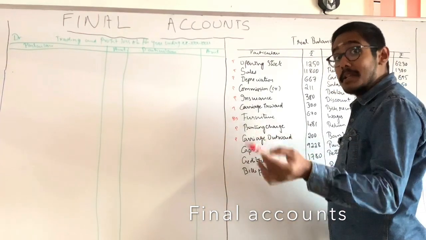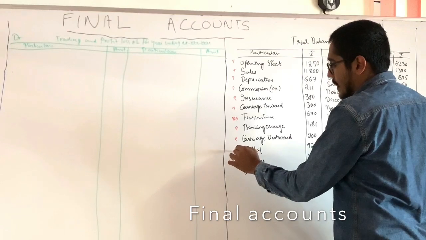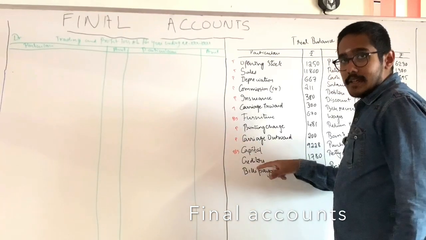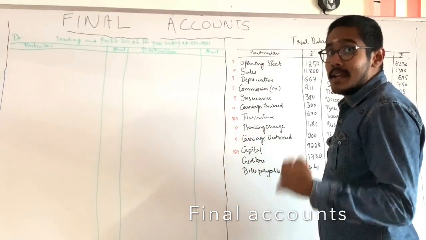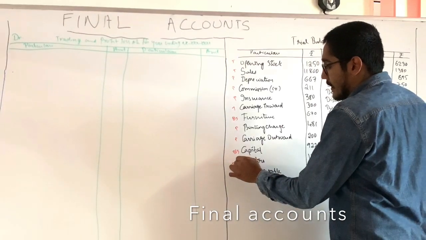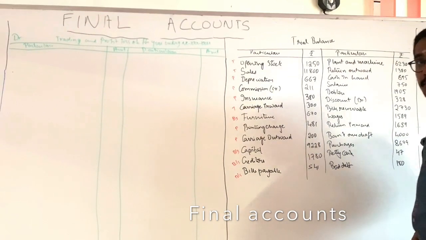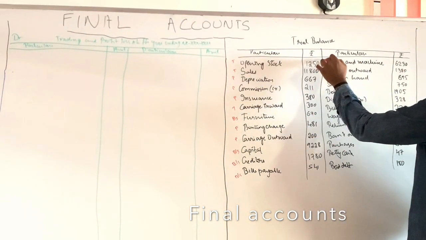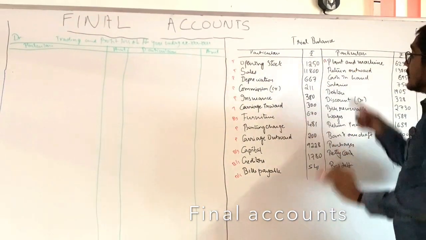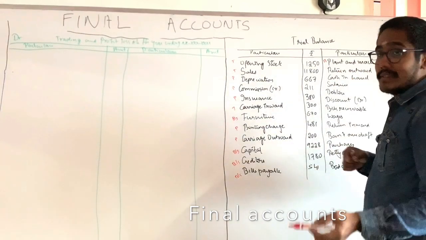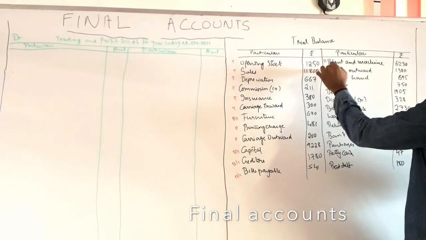Capital, it comes in balance sheet. Okay, capital comes in balance sheet. Creditors and bills payable, those are liabilities, it will come in balance sheet. Right, balance sheet. Now next one, plant and machinery, again balance sheet. Return outwards means purchase return, that comes in trading account.